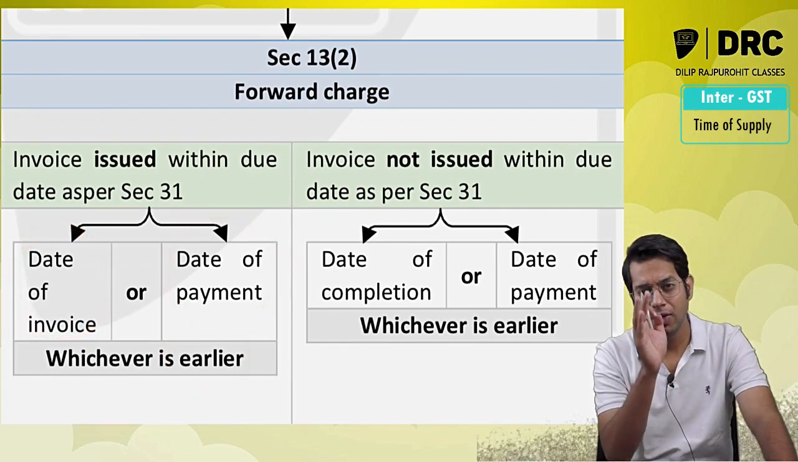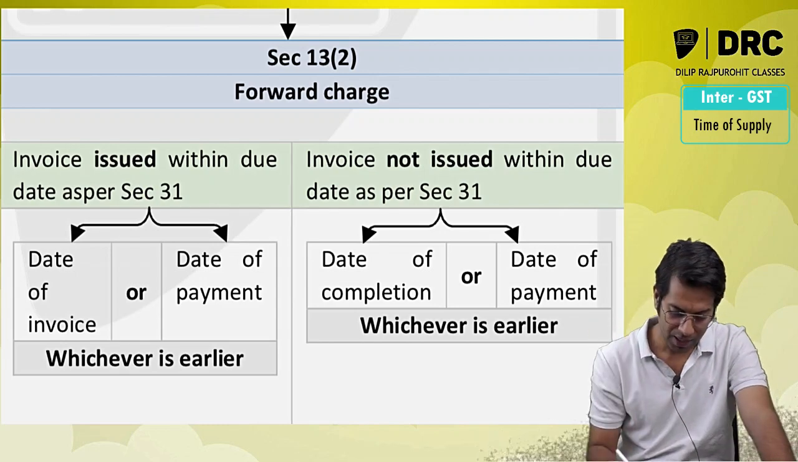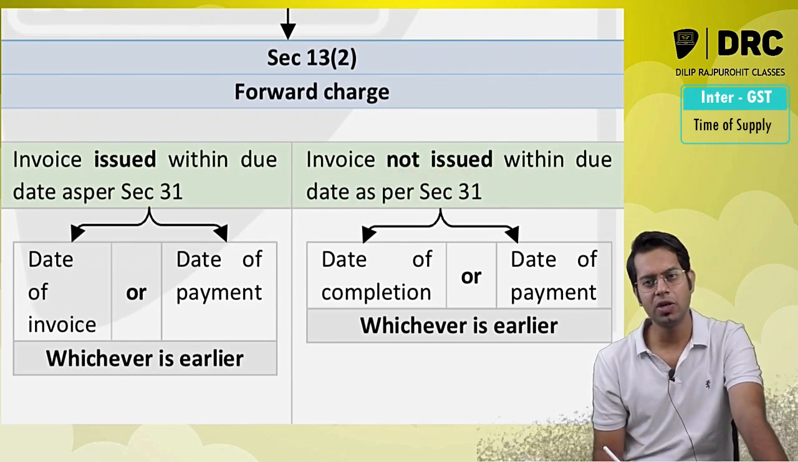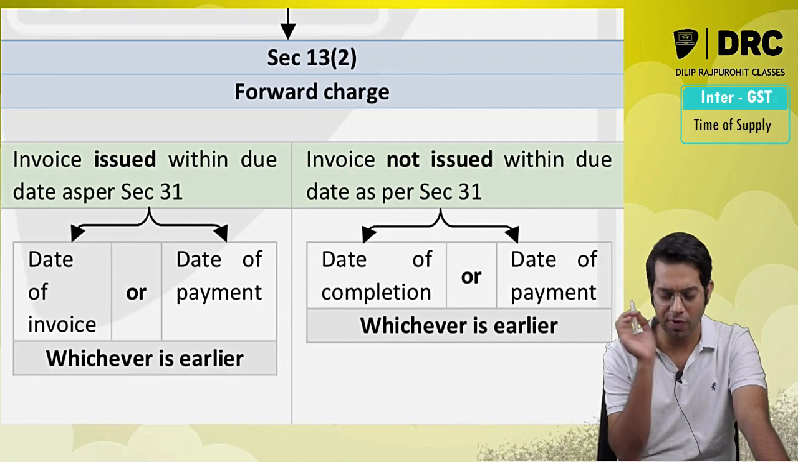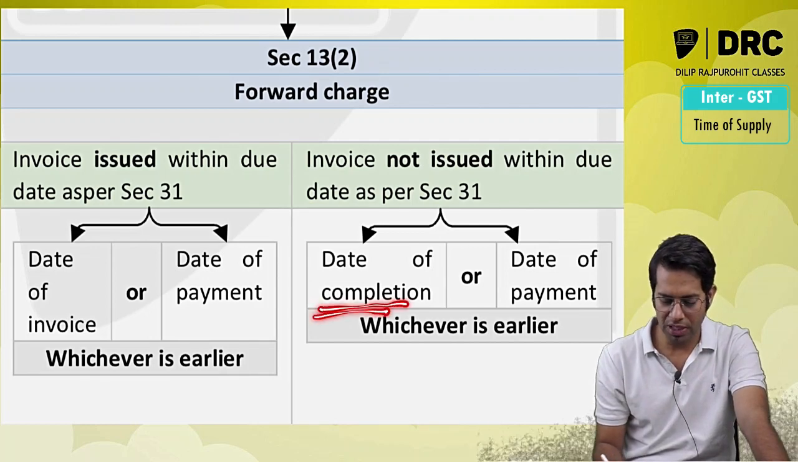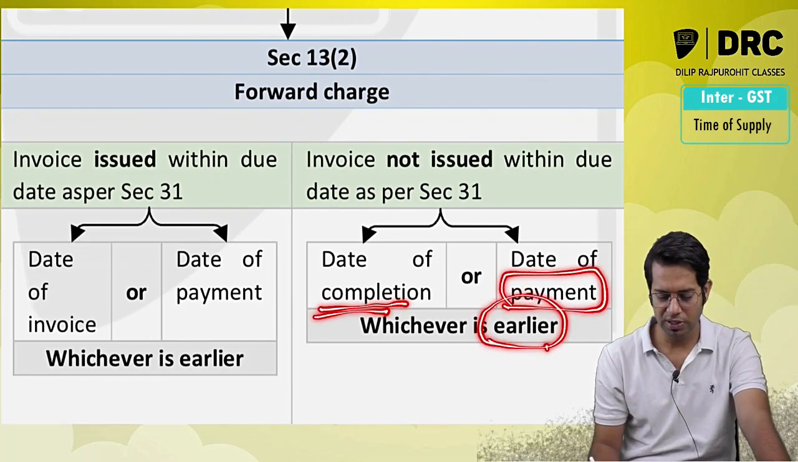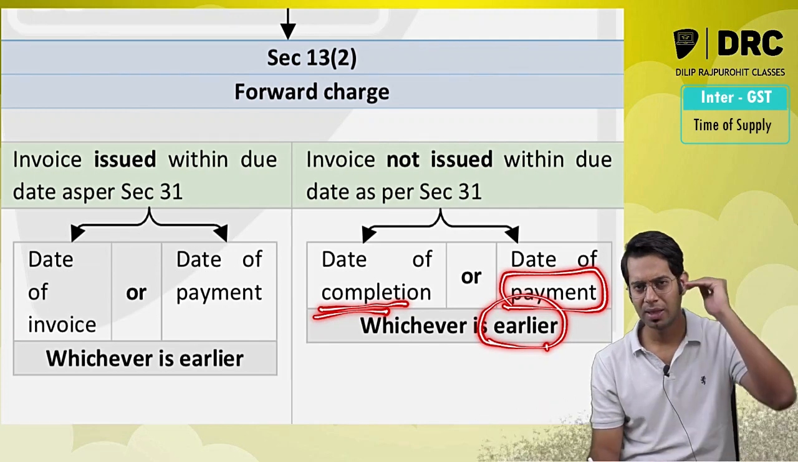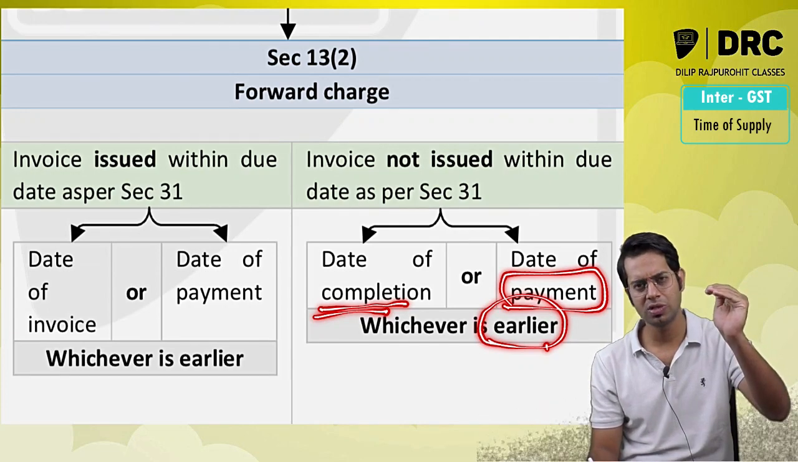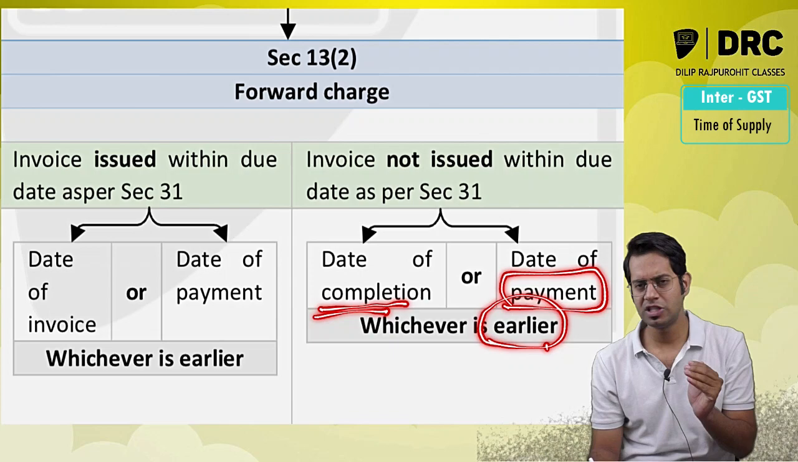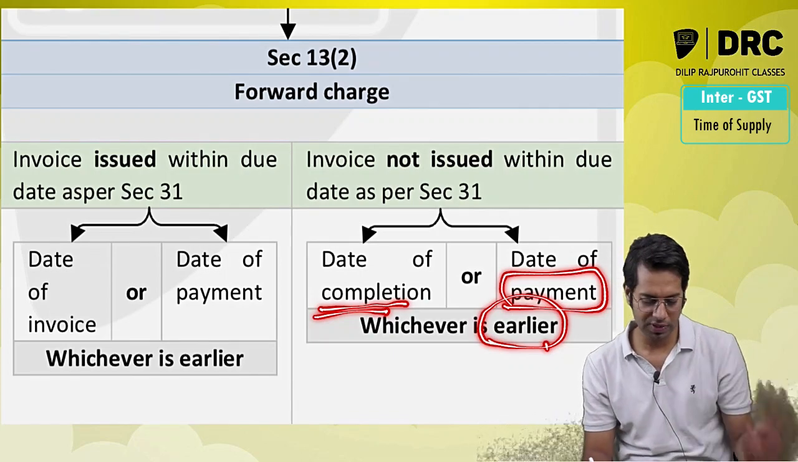But however, if the invoice is not issued within the due date specified under section 31, then the time of supply will be the date of completion or the date of payment, whichever is earlier. Sir, what is date of payment? Same: the date on which entry is made in books of accounts that the payment is received, or the date on which the amount is getting credited to the bank account, whichever is earlier.